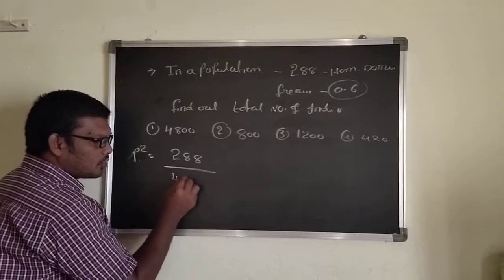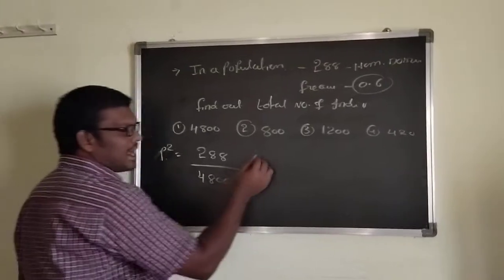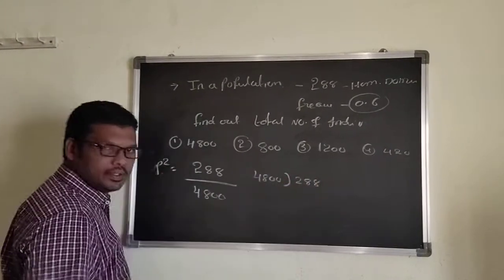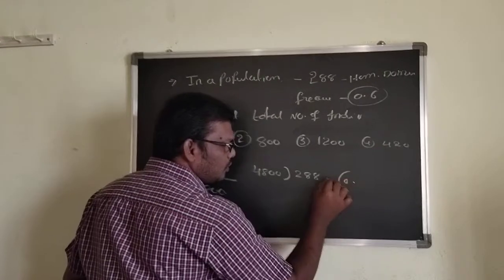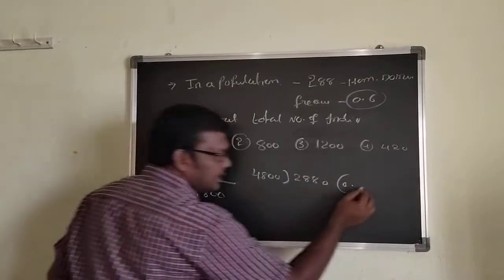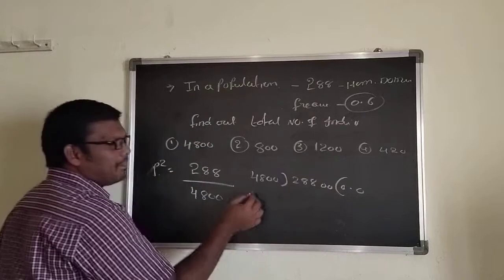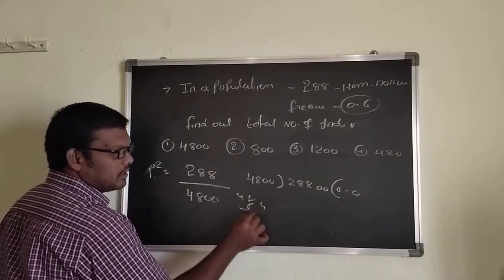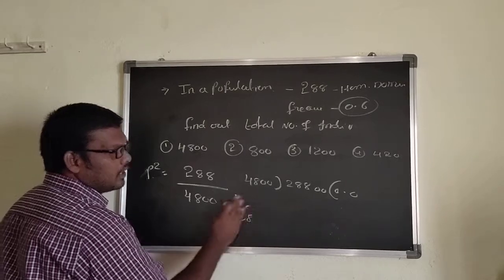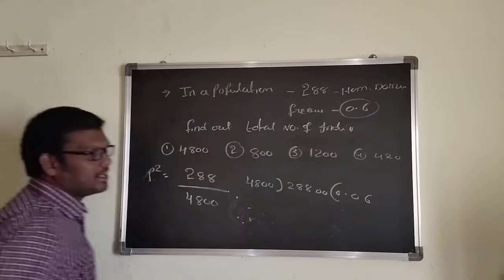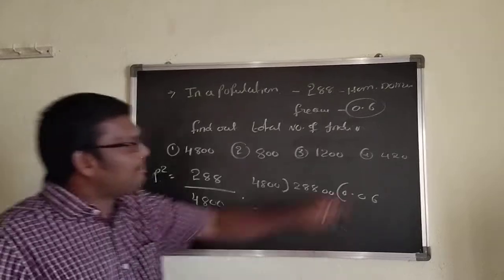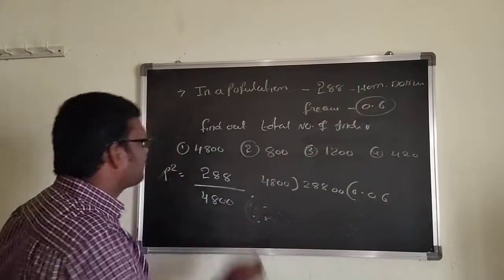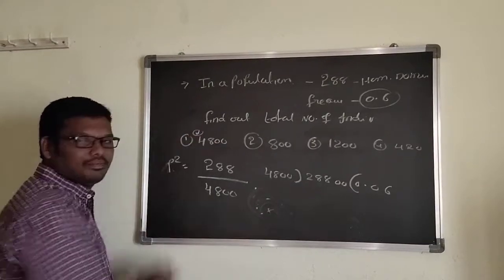If we go for the first option, 4800, and calculate 288 by 4800, approximately you can get 0.06. But observe, the frequency here is 0.6. That's why it is not a correct option.